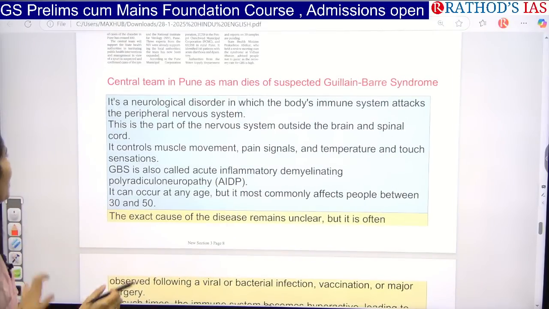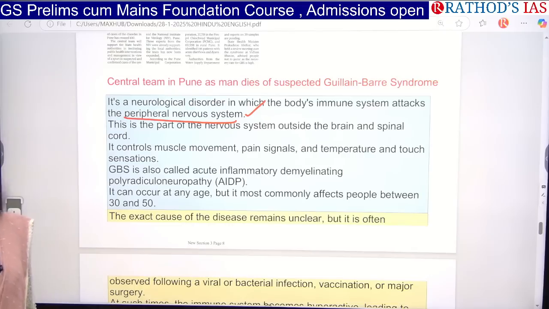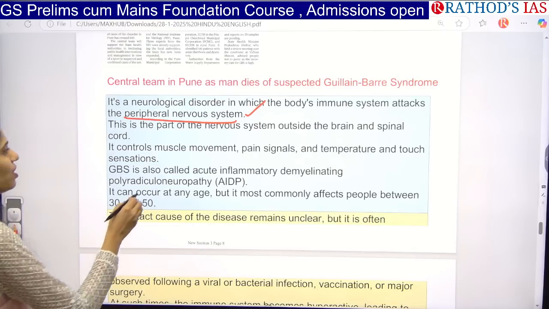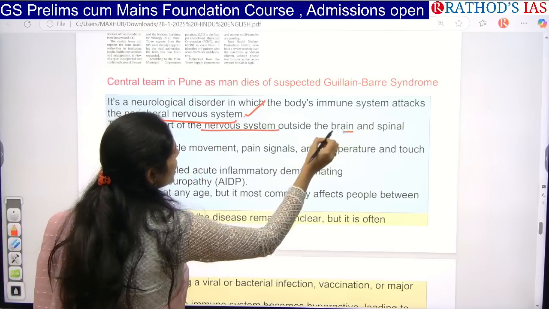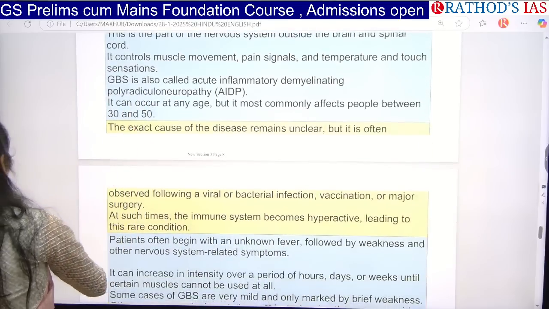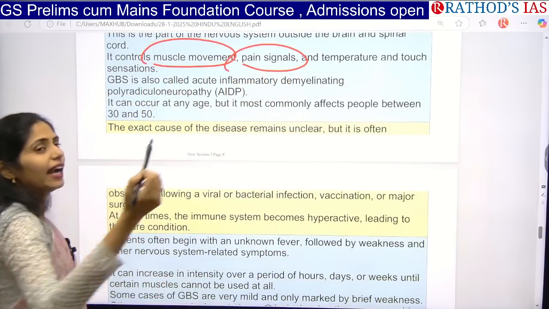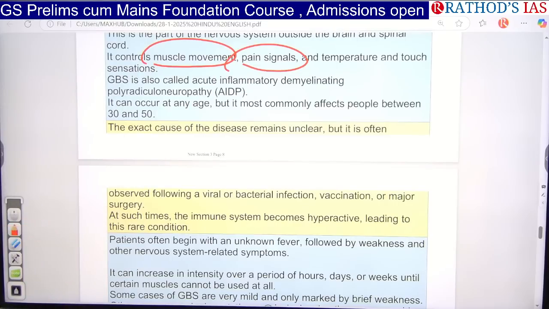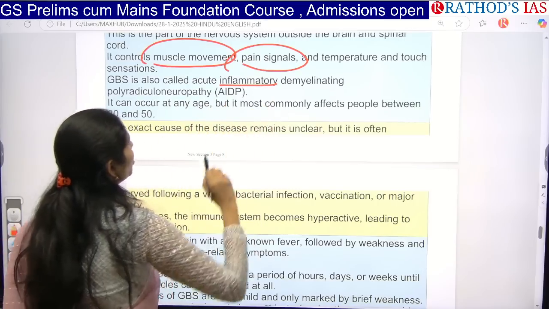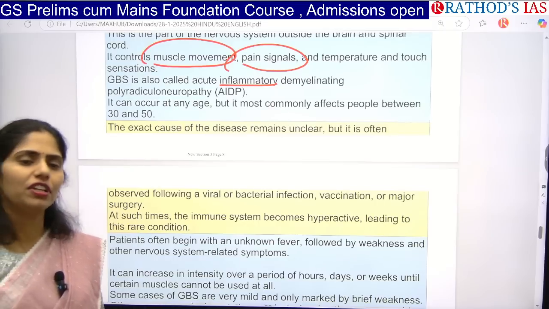So actually, the peripheral nervous system is affected. The peripheral nervous system includes your spinal cord as well as nerves. So this part of the nervous system is outside the brain. Actually, this part will be controlling your muscle movements, your pain signals, the temperature of your body and touch sensation, etc. So what happens in this syndrome is inflammation of your nerves. It commonly happens from the age of 30 to 50 years.